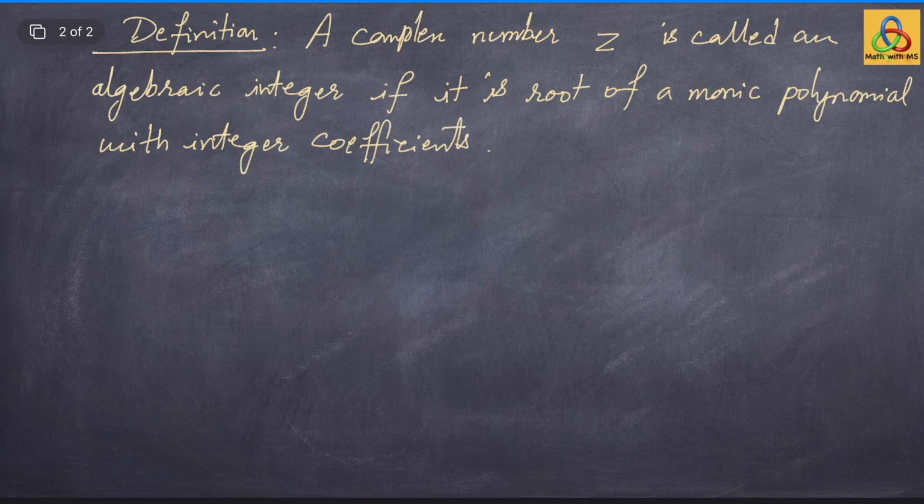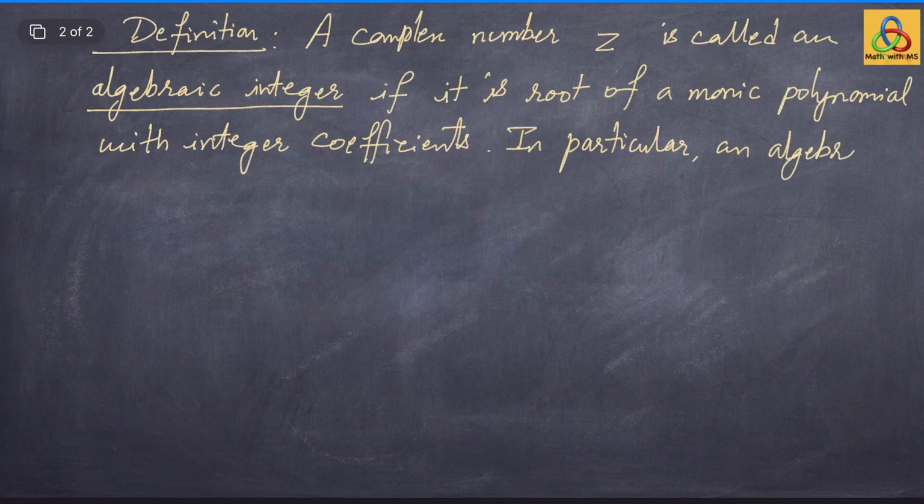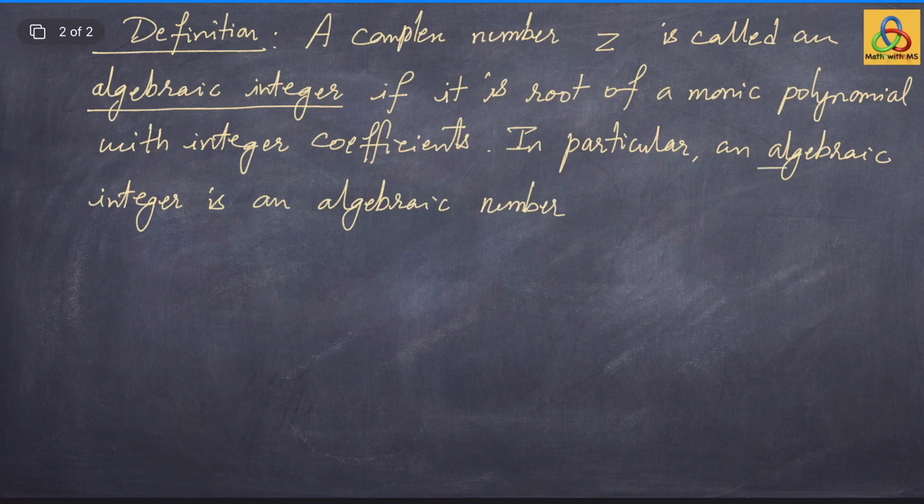In particular, an algebraic integer is an algebraic number. Recall that a polynomial is said to be monic if the coefficient of the leading term is 1.